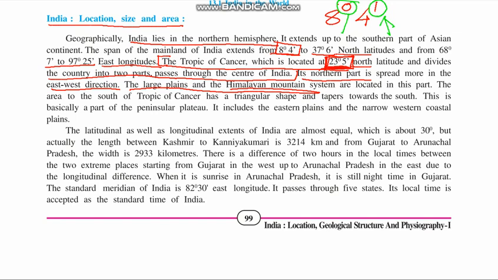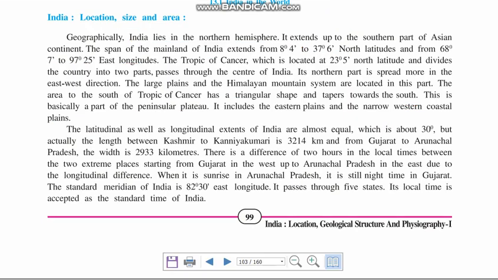The area south of the Tropic of Cancer has a triangular shape and tapers towards the south. Tapers means it is going the southern way. This is the basic part of the peninsular plateau. It includes the eastern plains and the narrow western coastal plains of India.